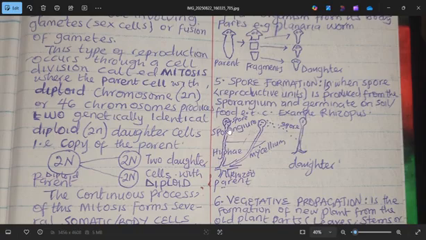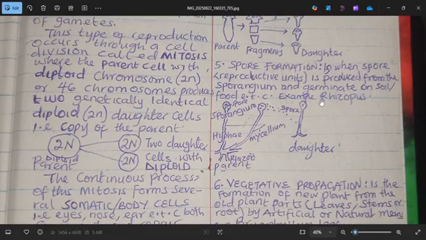rhizopus. Then the one that looks like a stem here, though it is a fake stem, they call it hyphae. When they are more than one, we call them mycelium. Then the one that looks like a root is called rhizoid. So here is the parent rhizopus, here is the daughter rhizopus produced from the spore.